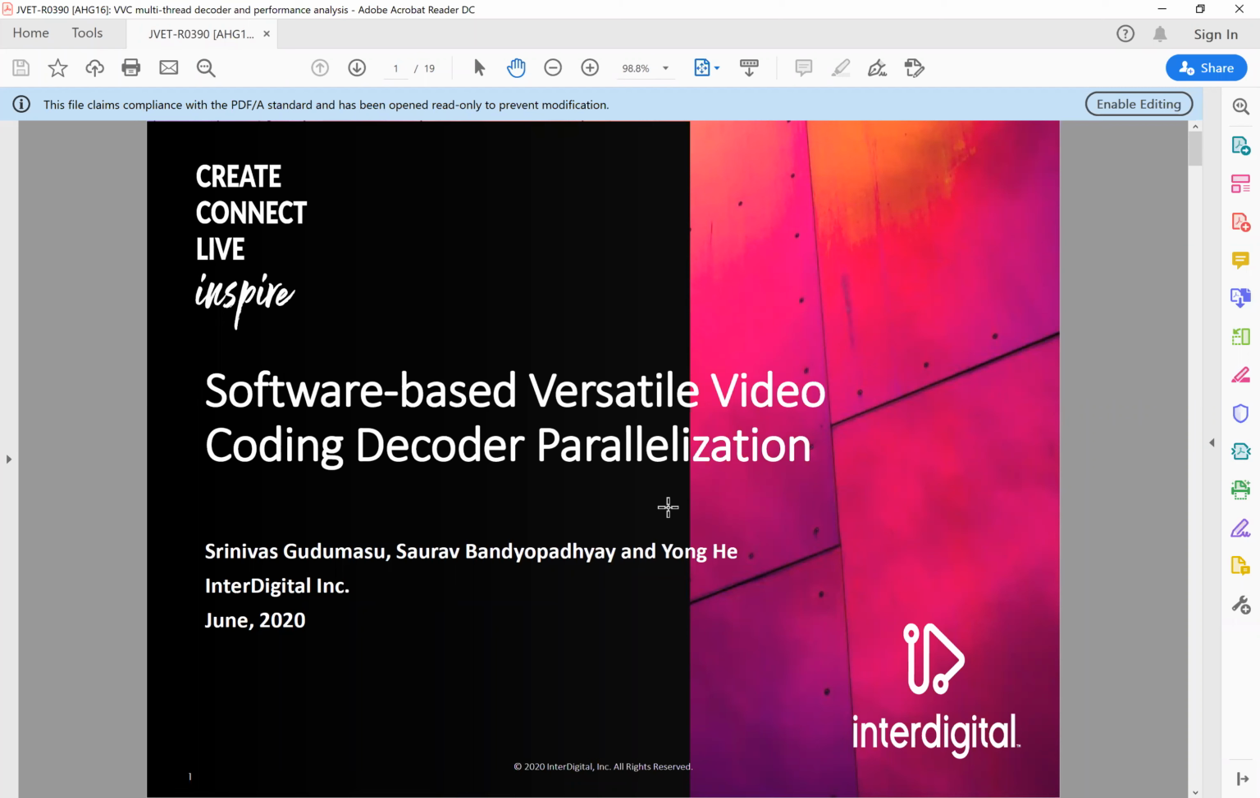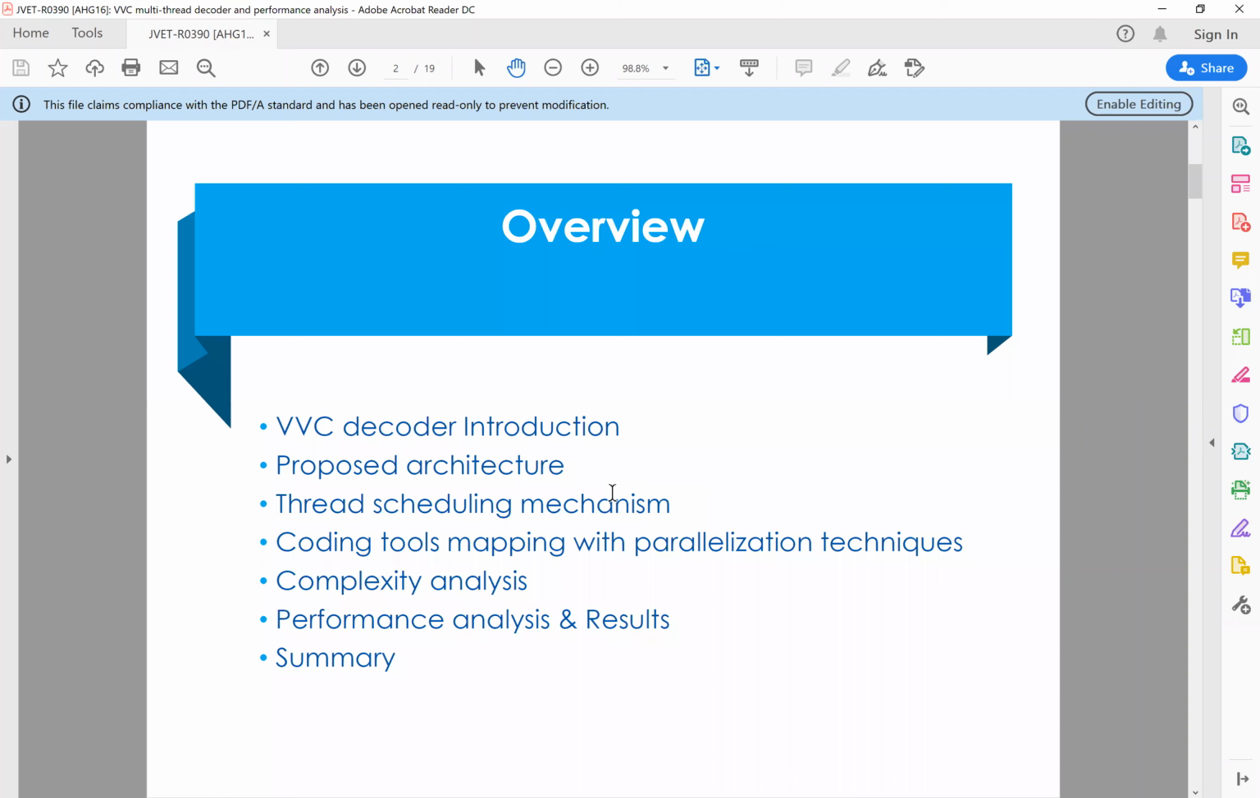Today, I will be presenting our work on software-based versatile video coding decoder parallelization, published at the Multimedia Systems 2020 conference. In this presentation, I will start with a brief introduction about the VVC decoder, followed by our proposed decoder architecture with various multi-threaded parallel processing techniques, then the thread scheduling mechanism we used in our architecture, followed by mapping of VVC